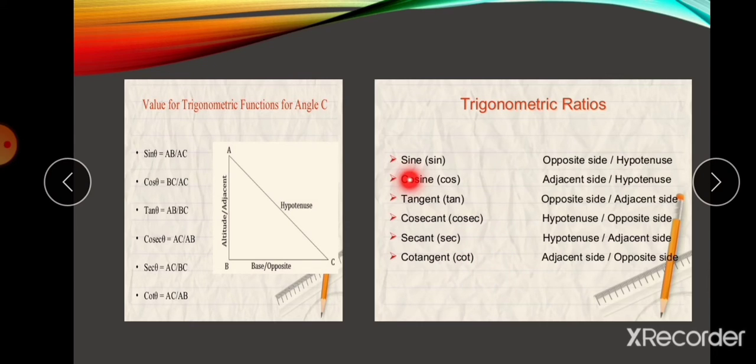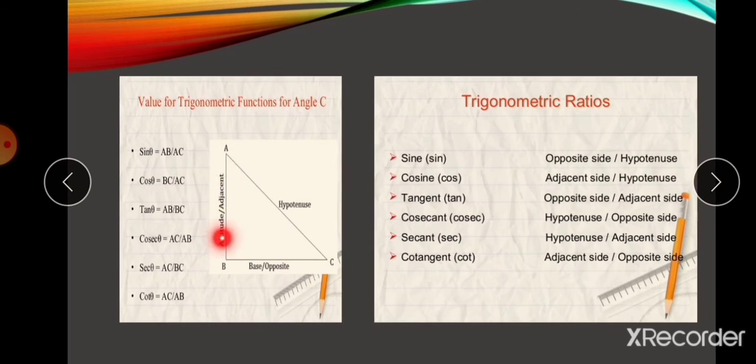So what is a sine? Sine is nothing but the ratio of the opposite side of the angle to the hypotenuse. So how do you know which is the opposite side? Suppose the angle is C. Here they gave the angle as theta, so consider angle C as theta.